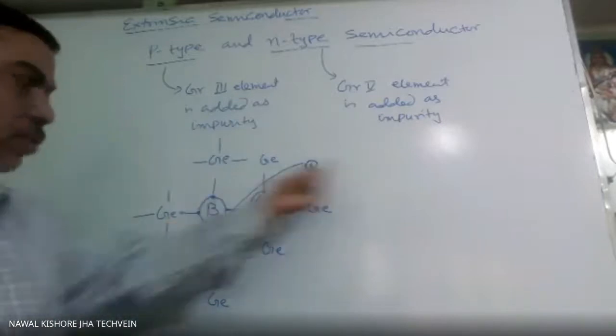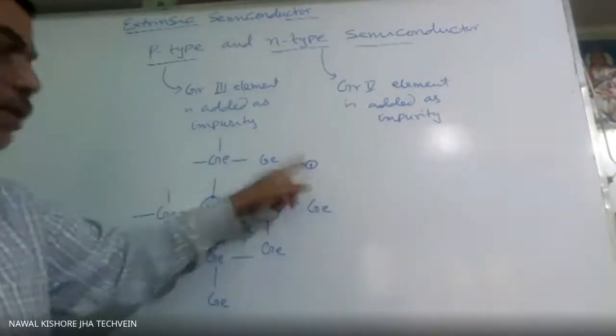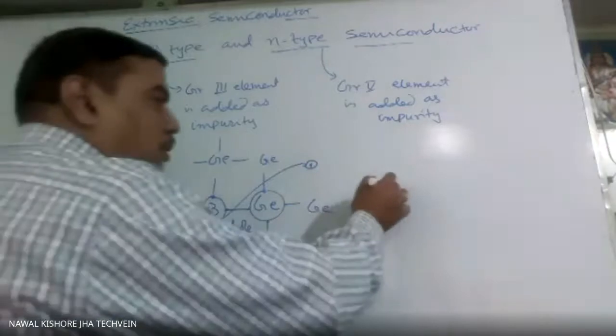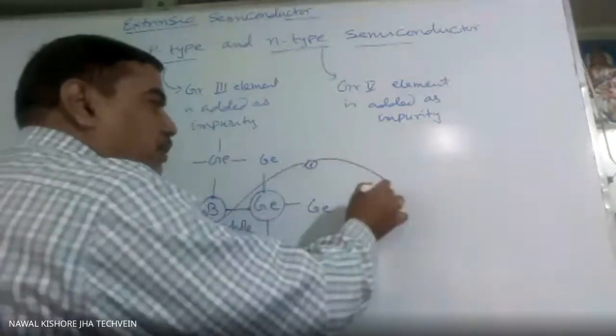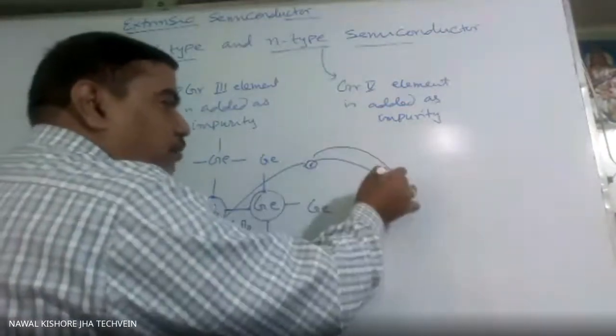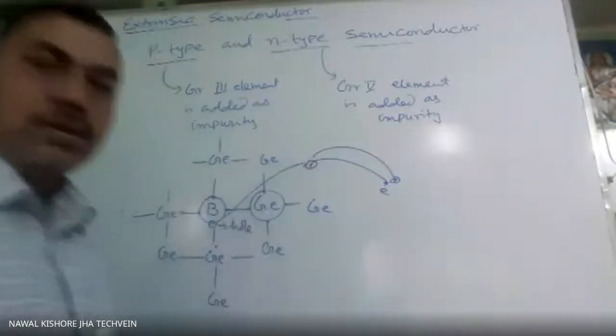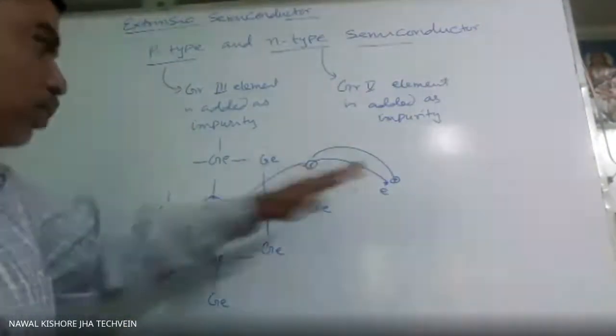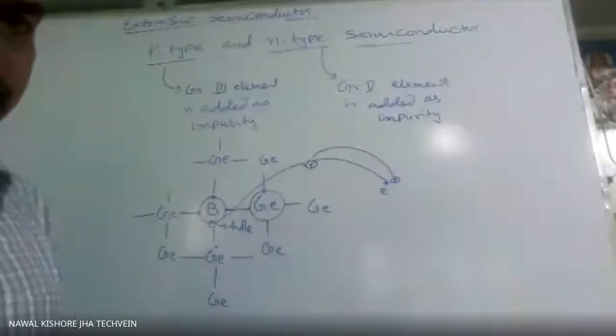And this free electron, which is coming from somewhere else, suppose it is coming here. One electron has come from this place to this place. Naturally, the hole has shifted to this place. So there will be movement of hole and electron both in this case.